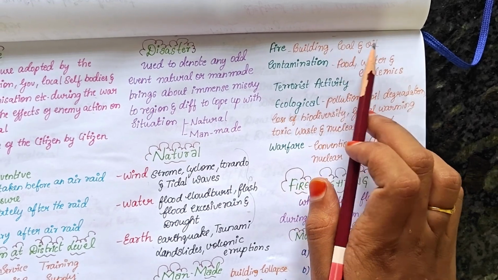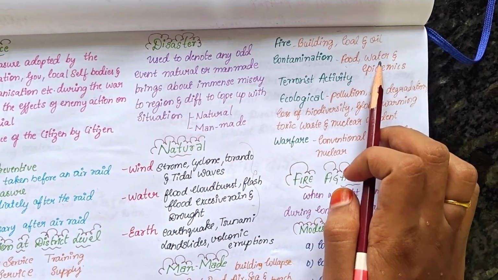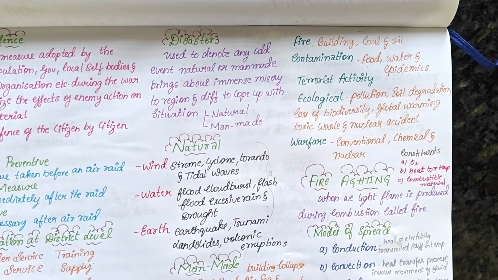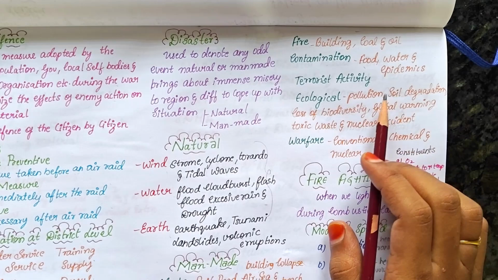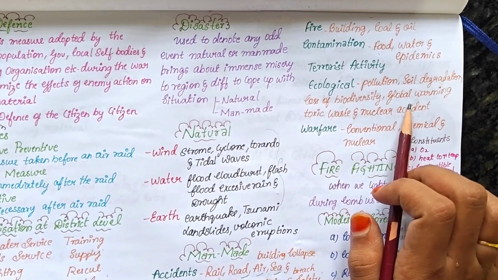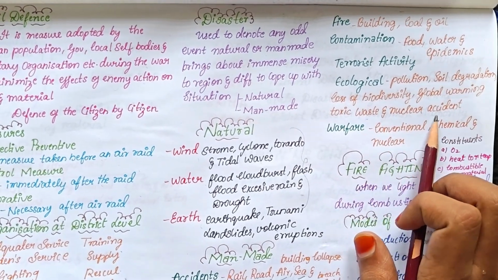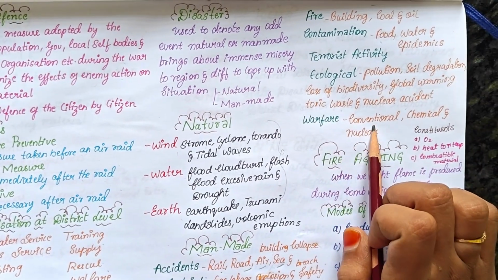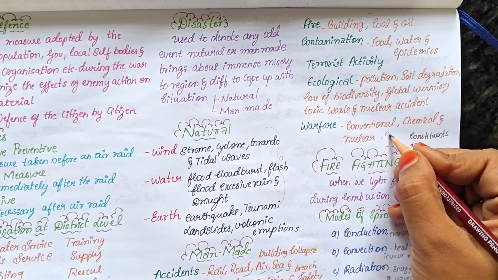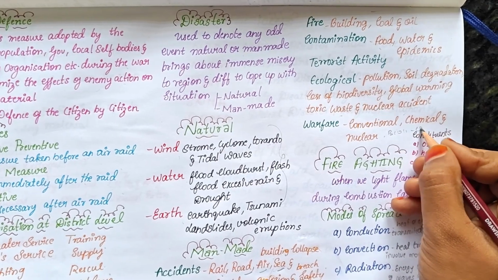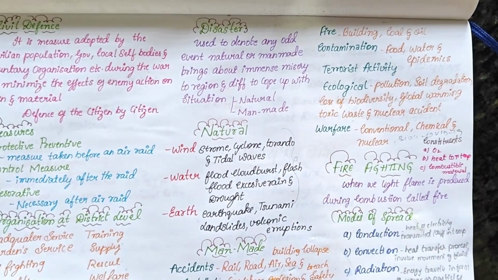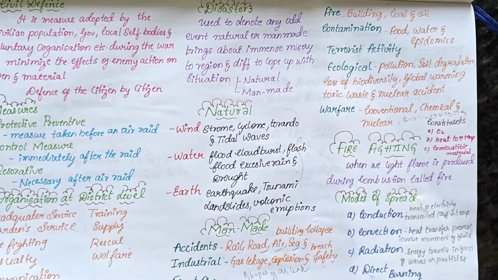Fire, building, coal and oil, and contamination, food and water and epidemics like food poisoning, water poisoning, epidemics, terrorist activities, ecological. In ecological, we see pollution, soil degradation, loss of biodiversity, global warming, toxic waste, and nuclear accidents. Warfare, we see conventional, chemical and nuclear warfare. Biological warfare also, which includes COVID-19. These are all the disasters made naturally and man-made.